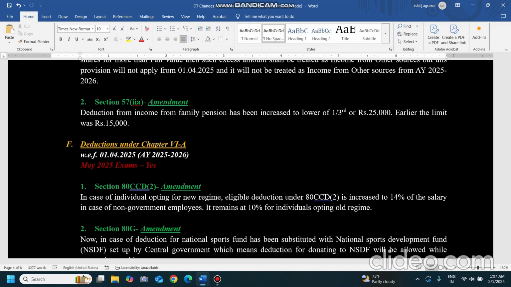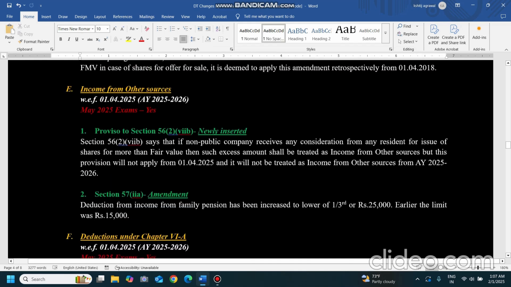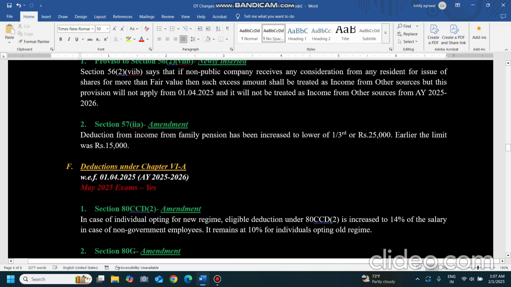This is also based on assessment year applicability. You are calculating this reduction while computing the tax liability in the assessment year. So it doesn't matter whether you receive the family pension amount before 23rd July or after 23rd July. This provision will apply and you will get the benefit of 25,000 or 1/3, whichever is lower.